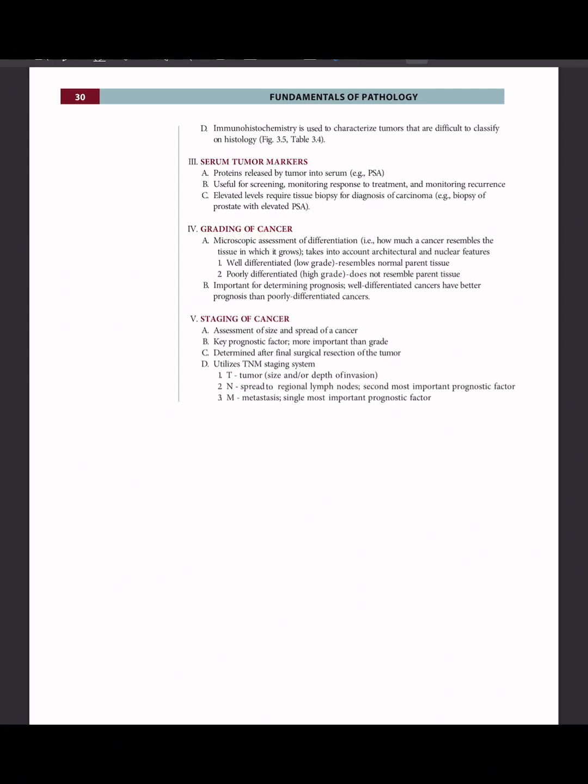Grading of cancer. Microscopic assessment of differentiation, i.e., how much a cancer resembles the tissue in which it grows. Takes into account architectural and nuclear features. Well-differentiated low-grade resembles normal parent tissue. Poorly differentiated high-grade does not resemble parent tissue. Important for determining prognosis, well-differentiated cancers have better prognosis than the poorly differentiated cancers.